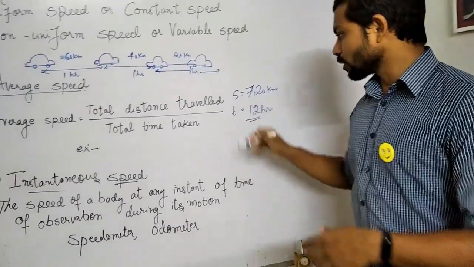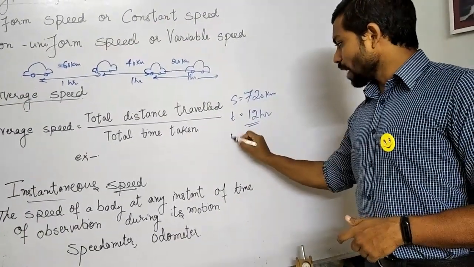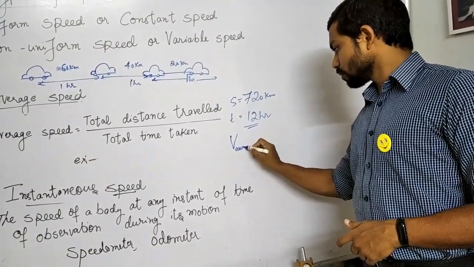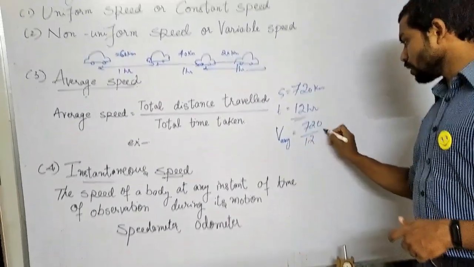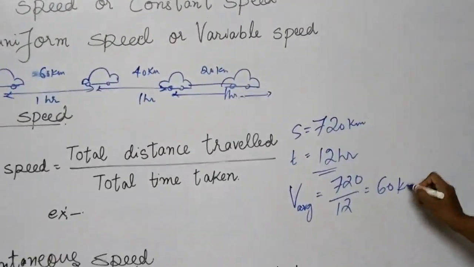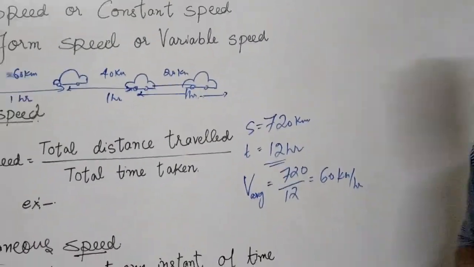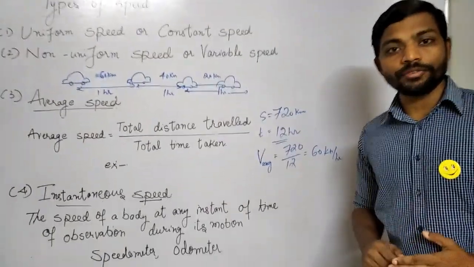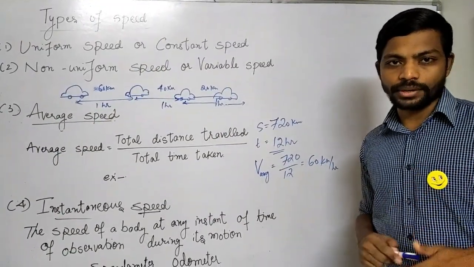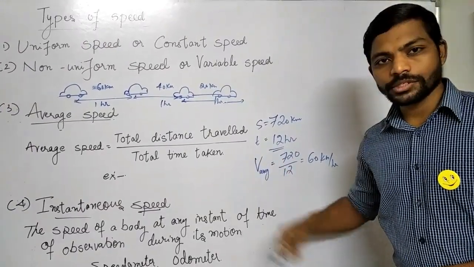So let's apply the concept of average speed here. Average speed is equal to total distance 720 divided by time taken 12, which is 60 km per hour. So the average speed of the train is 60 km per hour, but it does not mean that every time it is traveling with the same speed, right? That is about average speed.